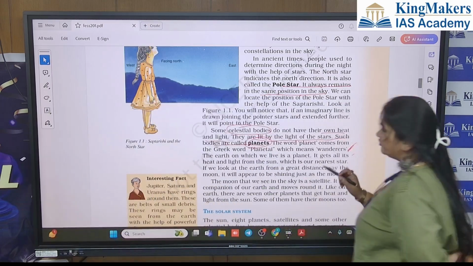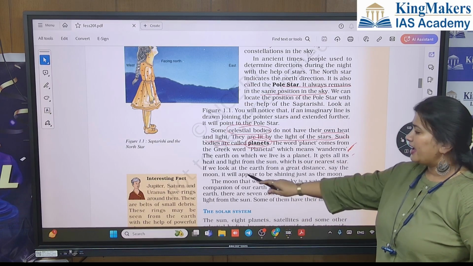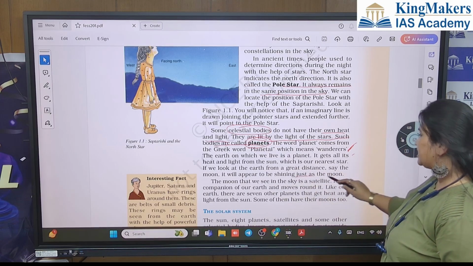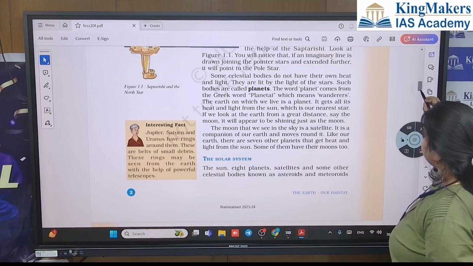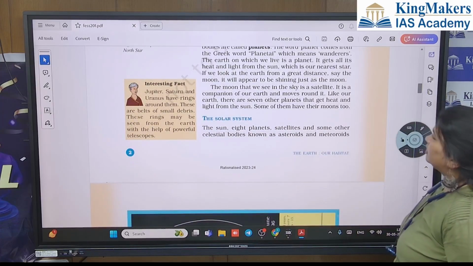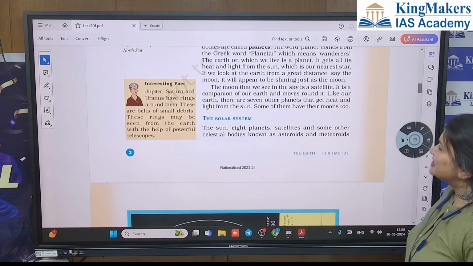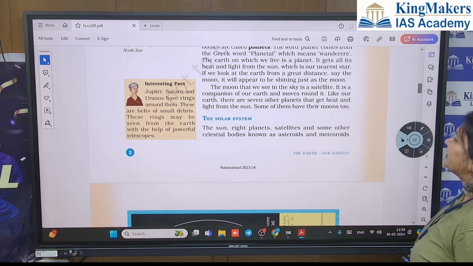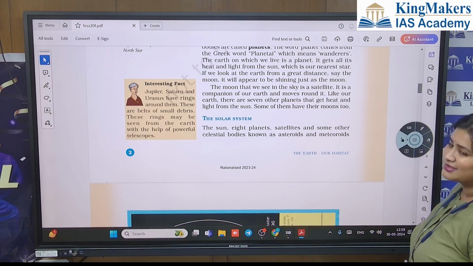It gets all of its heat and light from the sun, which is our nearest star. As we look at the earth from a great distance, say from the moon, it will appear to be shining just as the moon. The moon that we see in the sky is a satellite. It is a companion of our earth and moves around it like our earth. There are 7 other planets that get heat and light from the sun. Some of them have their moons too.